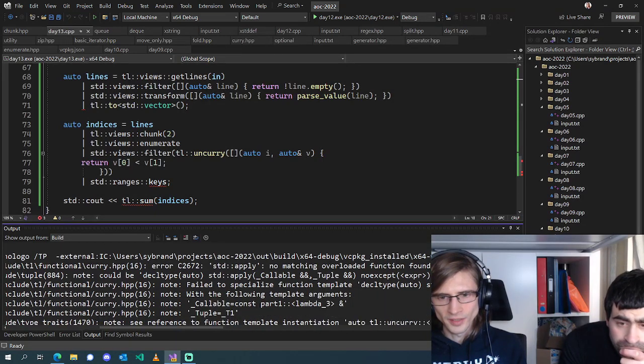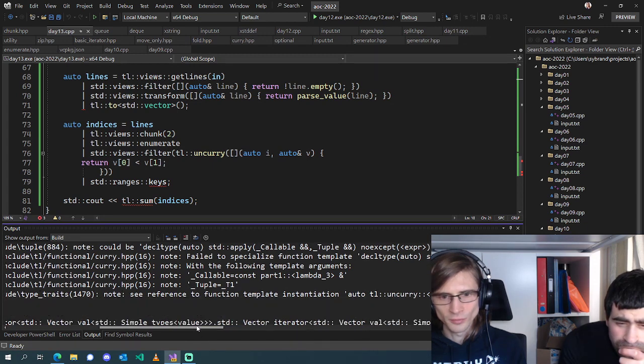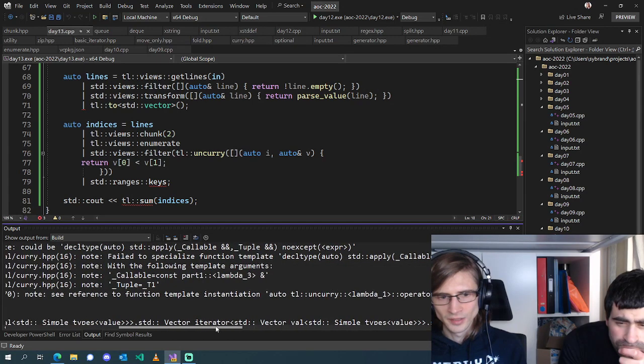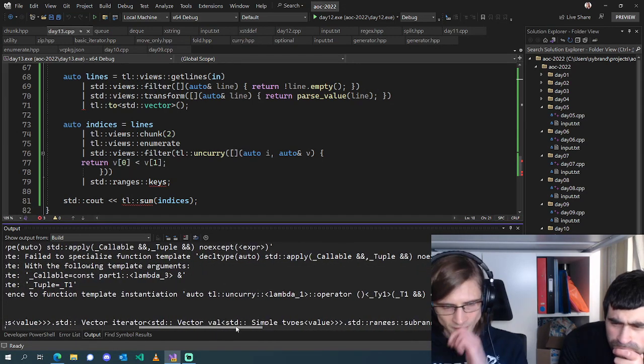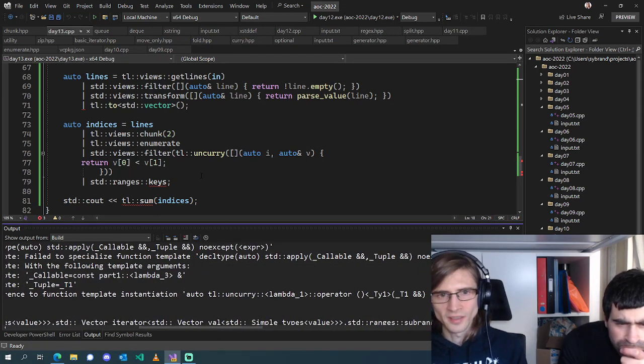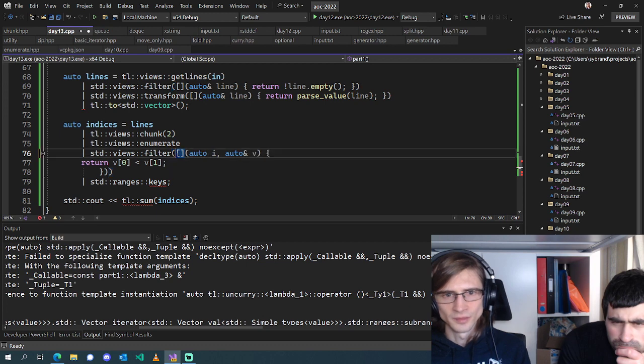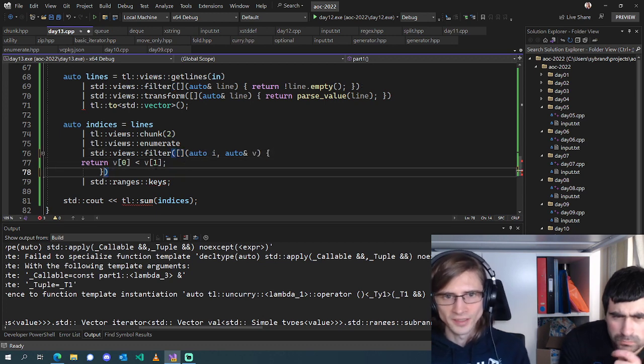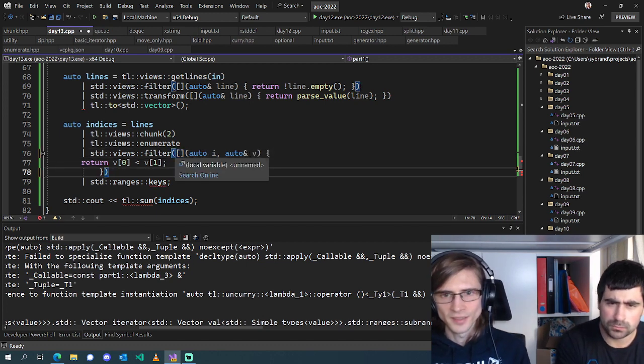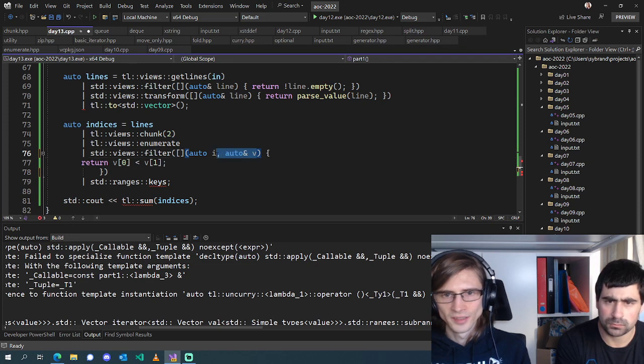Callable is a lambda, and our tuple is some tuple. You can see the mistake here. For now I can get rid of that, and this takes a pair.